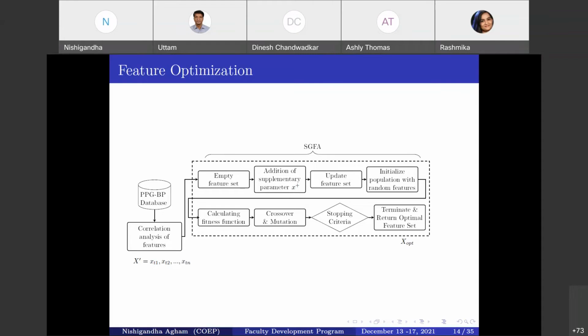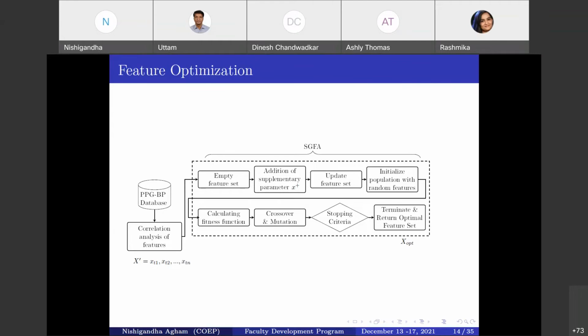What is that exactly? The mutation is the exchange of variables within a set of features. Why? Because it establishes diversity in that population, or that feature set. Here we call the feature set a population. Okay.